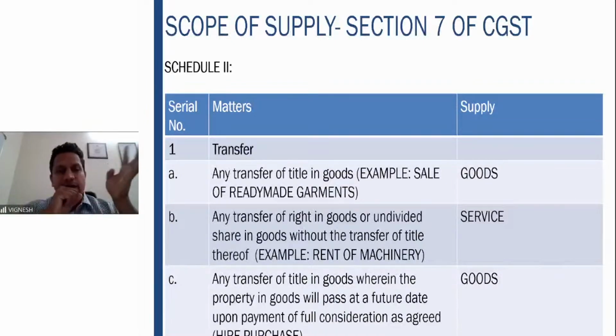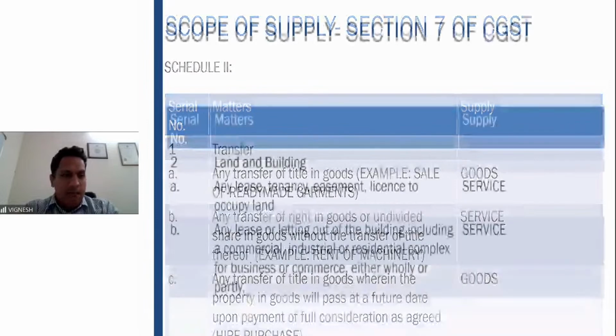Then transfer of title in goods where the property will pass on at a future date upon payment of full consideration, which is nothing but a hire purchase contract. So initially you take the goods, but after a certain period, the property will pass on once the full consideration is paid. That is to be treated as supply of goods.